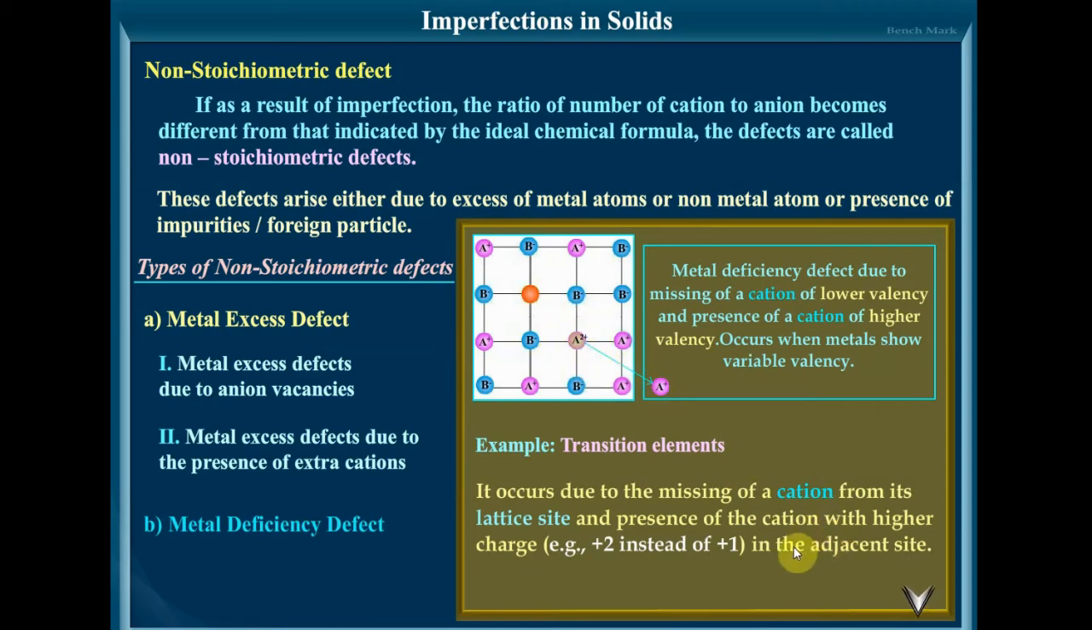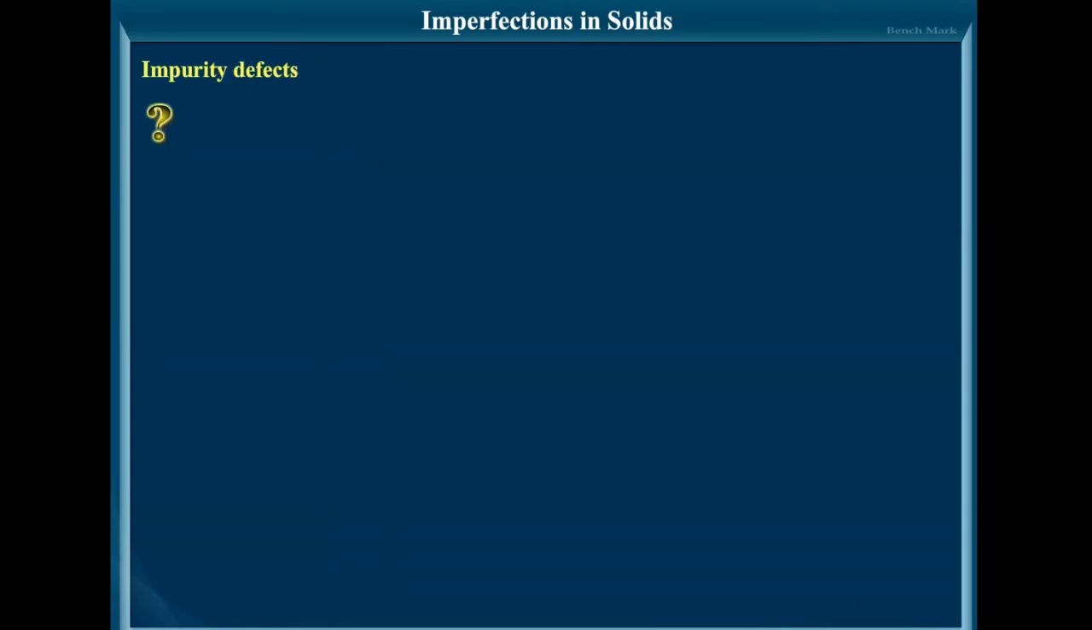So here you can find metal deficiency defect due to missing of a cation. In one place a cation A+ is missing, and in another place A2+ ions are occupied. Example, as I told you earlier, they are shown by transition elements. It occurs due to missing of a cation from its lattice site and presence of a cation with higher charge in the adjacent site. So this is a metal deficiency defect.